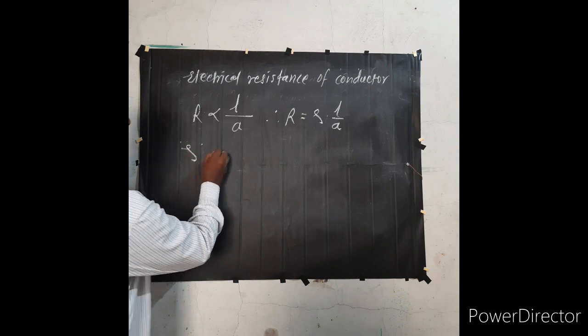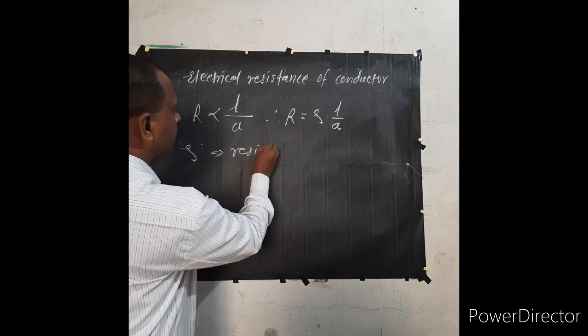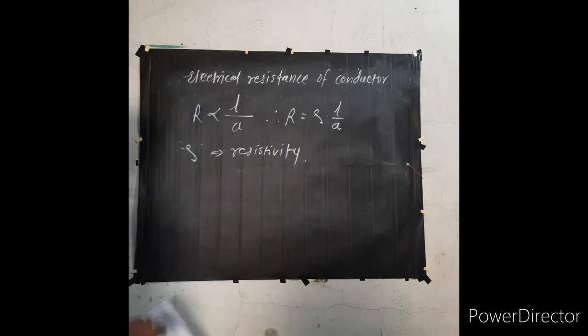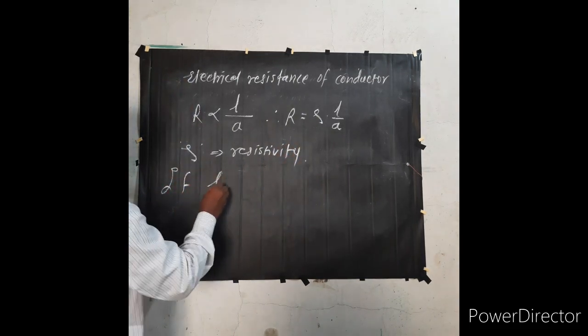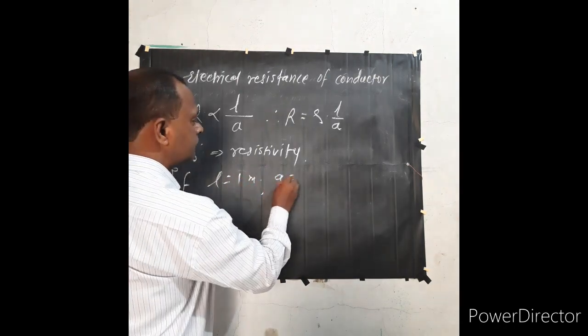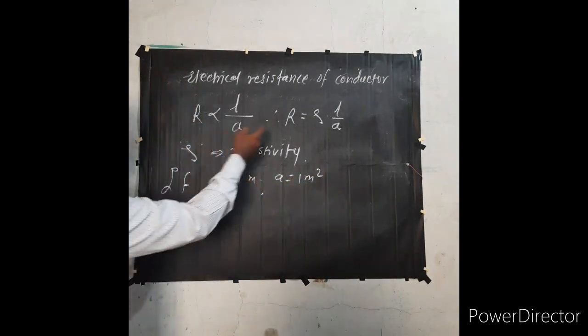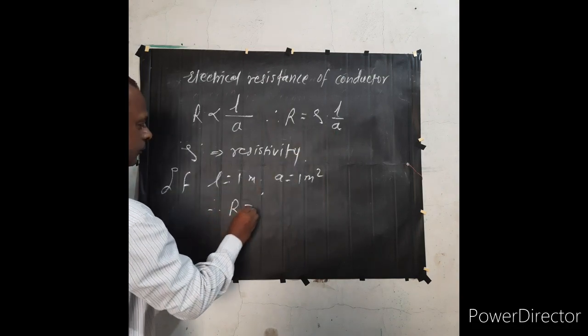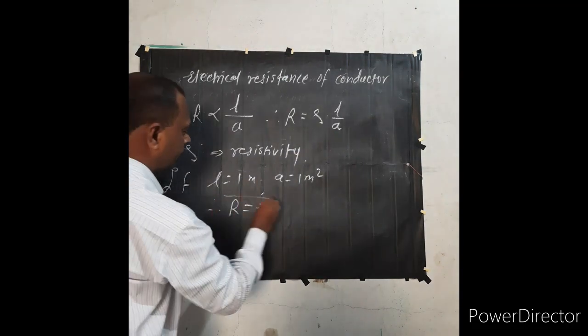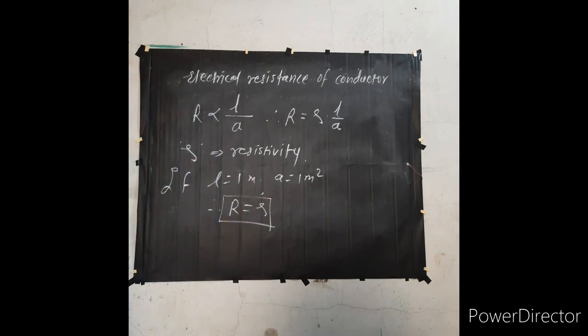The proportionality constant is called resistivity. Now if L is equal to 1 meter and A is equal to 1 meter square, the above equation becomes R is equal to just rho. What is the meaning of this? The electrical resistance of the conductor is the resistance of unit length and unit cross-sectional area.